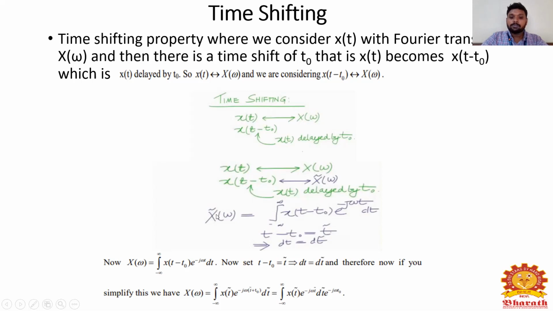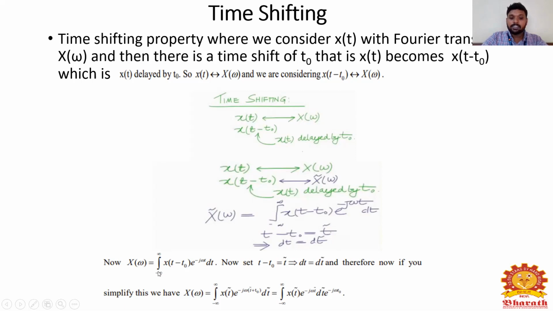For X bar of omega, I am applying x of t delayed by t naught, so I substitute x of t minus t naught into e power minus j omega t into dt. Here t minus t naught is equal to t bar, so dt is equal to dt bar.